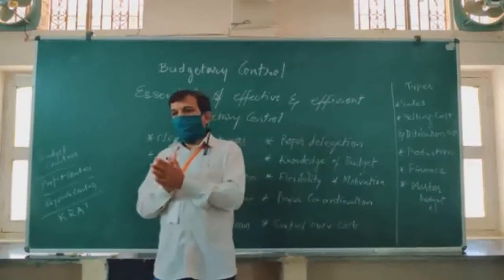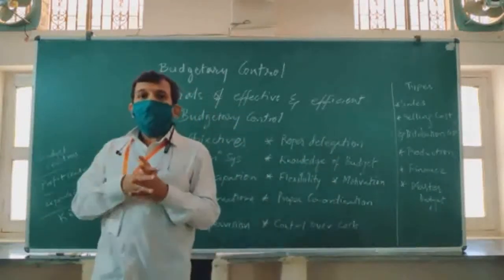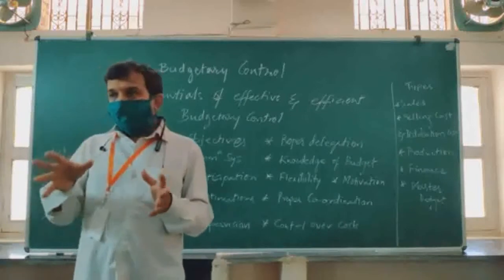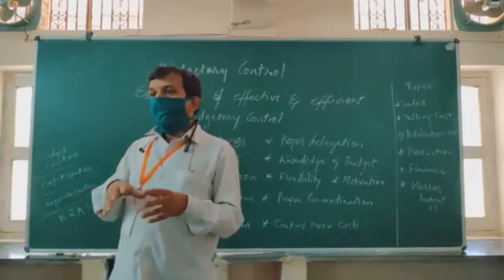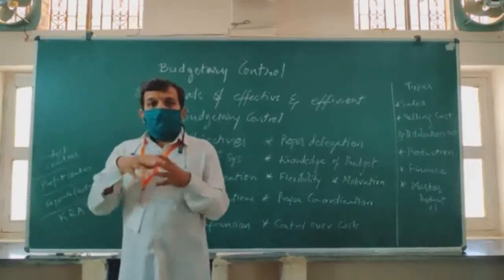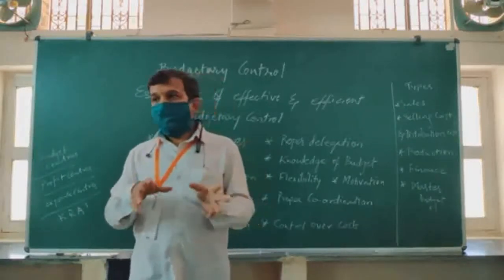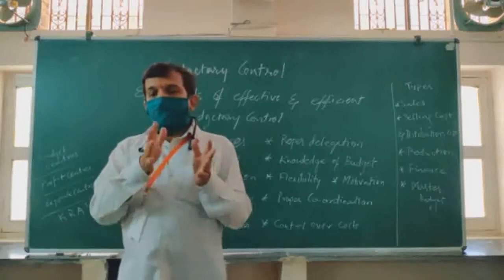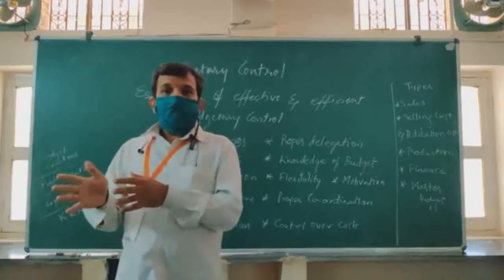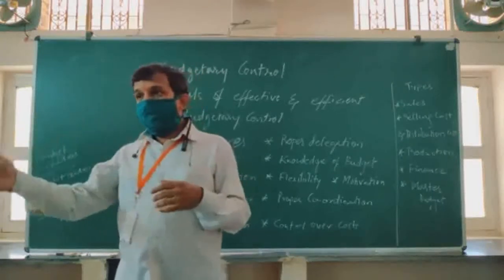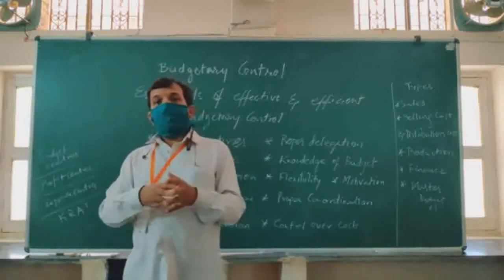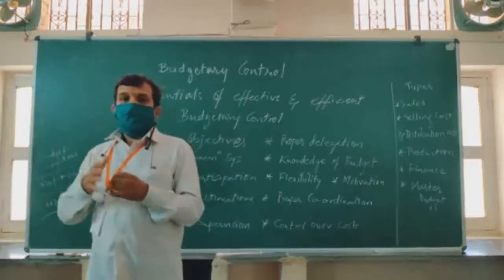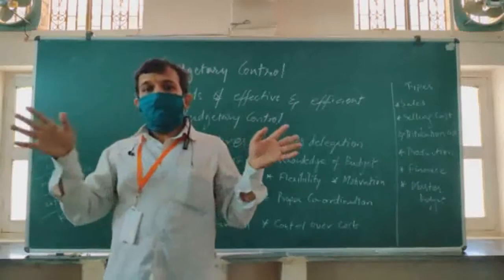And when we have proper budget control, we have to delegate this budgeting also, because the manager sitting in his cabin may not know what the various expenditures are. Let us say a production manager who is working on the floor knows more about the various mechanisms, machine maintenance and other things that bring in cost, rather than a general manager production, who may be sitting in his AC cabin.